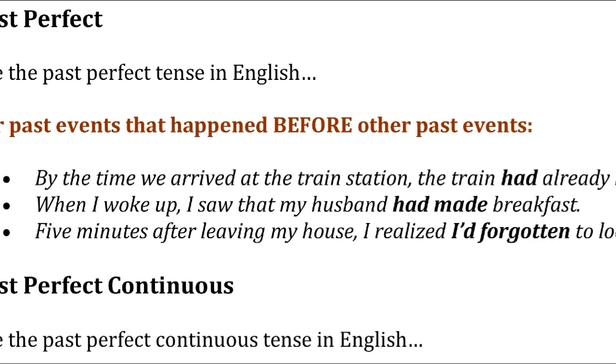Here you can see the past perfect. It is the past event that happened before other past events. Means before the recent simple past, it happened a little bit earlier. For example, by the time we arrived at the train station, the train had already left. Means when the passengers arrived at the train station, the train had already left. Means it was already over.